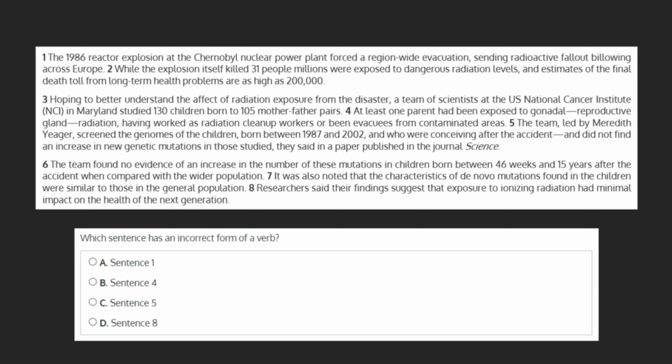Which sentence has an incorrect form of a verb? A. Sentence 1, B. Sentence 4, C. Sentence 5, or D. Sentence 8. Verbs tell us a lot about when a sentence takes place.